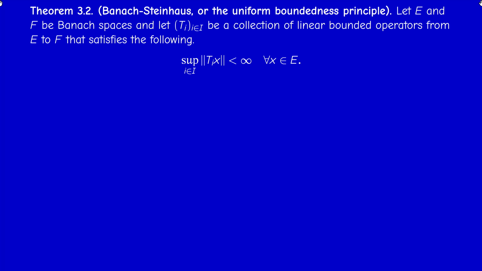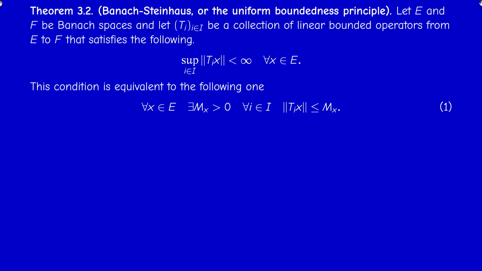And we assume that Ti x is bounded for all i. And of course, the bound depends on x. So for each x, the norm of Ti of x is less than a certain constant that depends on x. I can write it in a more specific way. For every x in E, there exists a constant that depends on x but does not depend on i, such that the norm of Ti x is less than this constant. I would refer to this as condition 1.